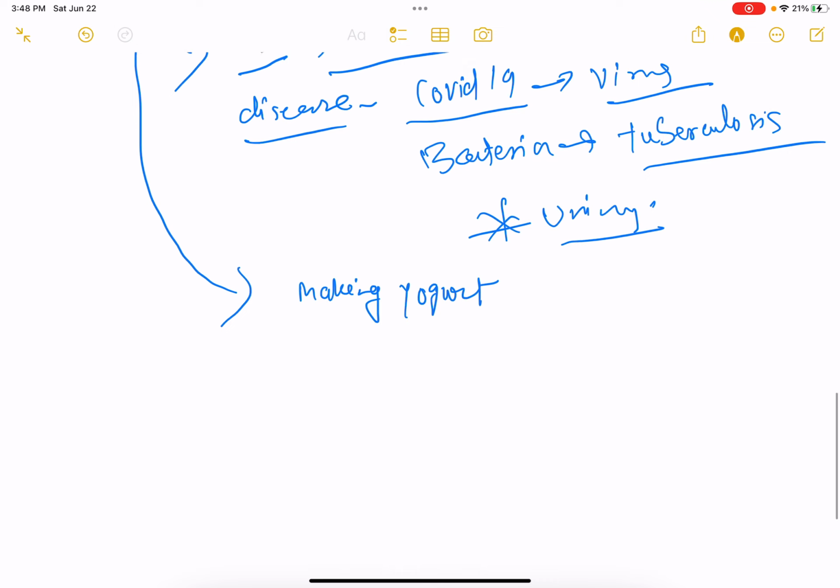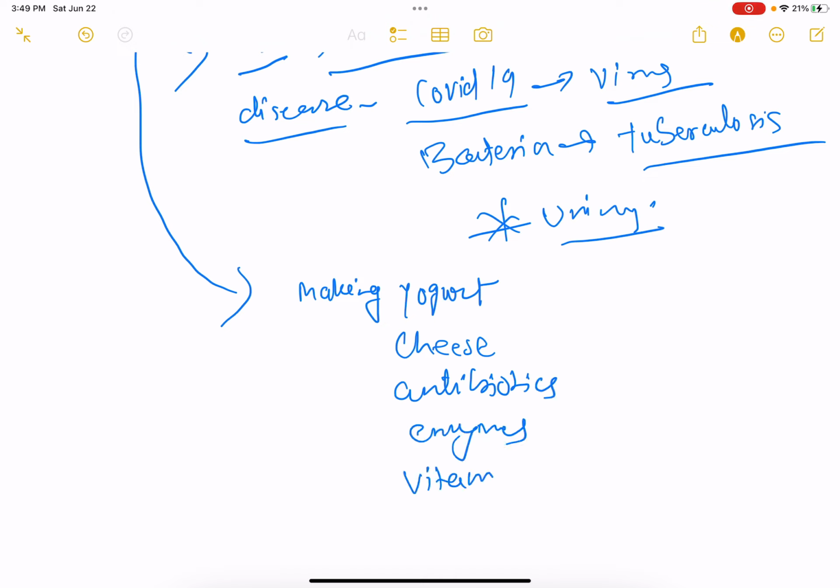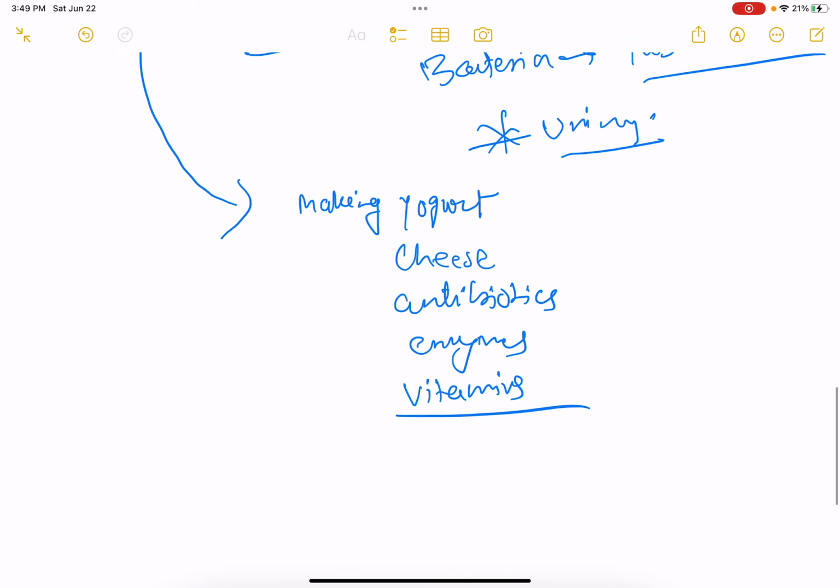It is an important product. And cheese, antibiotics, enzymes, vitamins. So they are important in various industrial sectors.